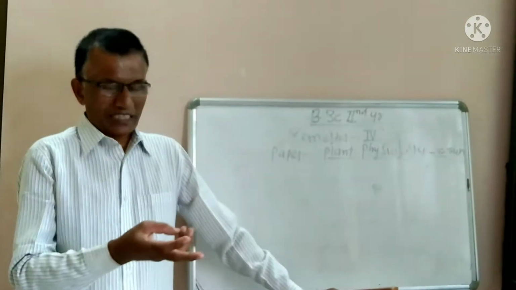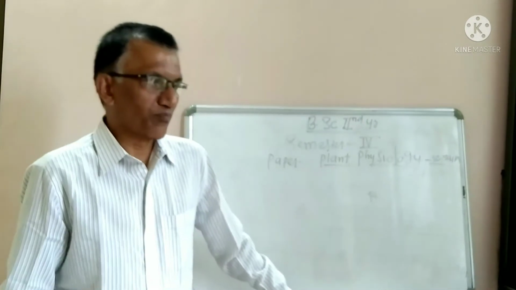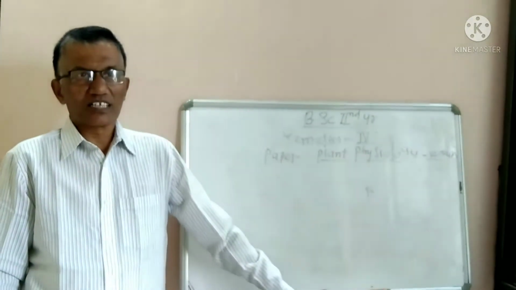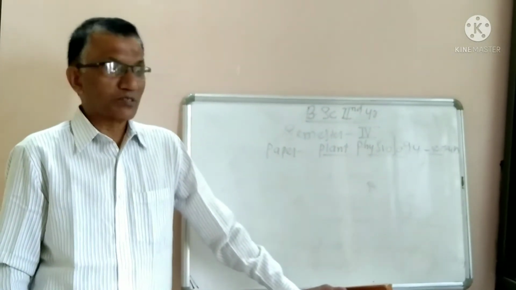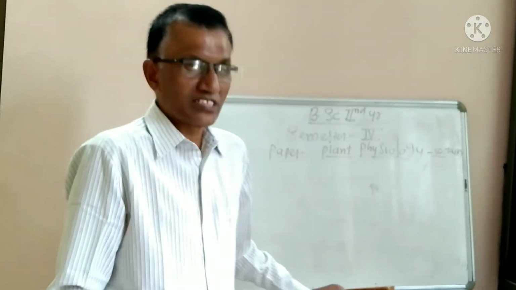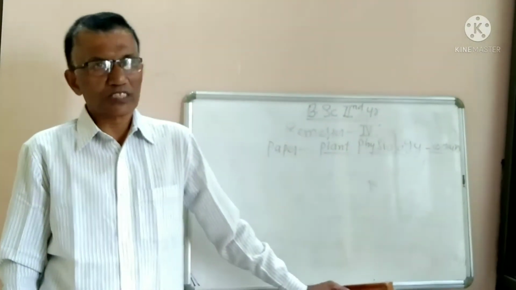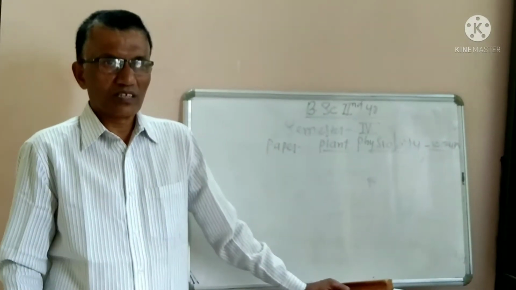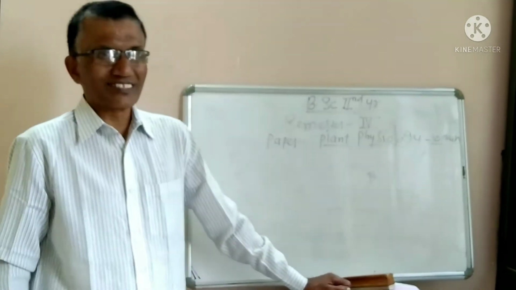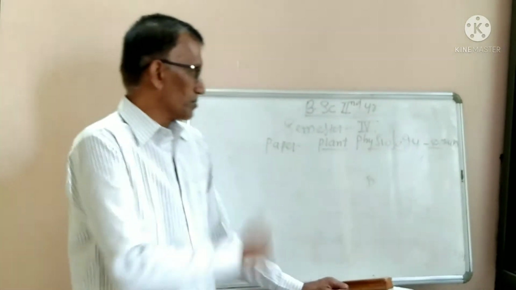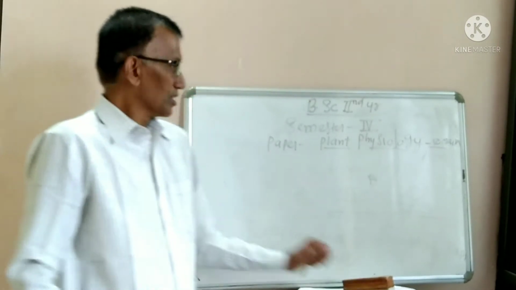That is metabolism, catabolism, anabolism. So you have to remember what is done by metabolism, what is done by catabolism, what is done by anabolism. Then only you will understand whatever the things mentioned in this paper.